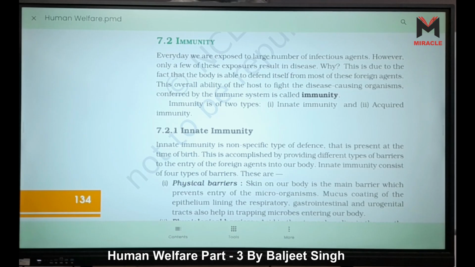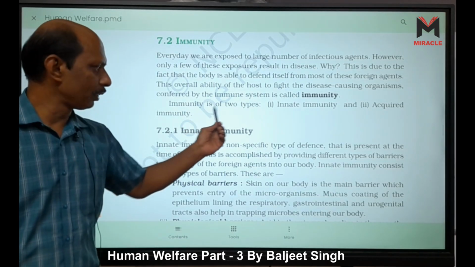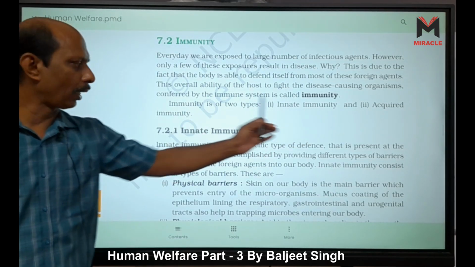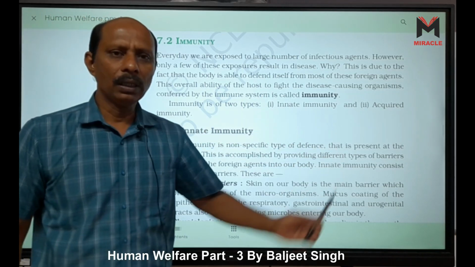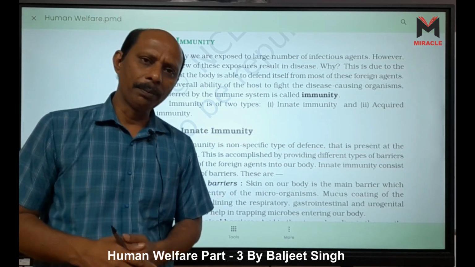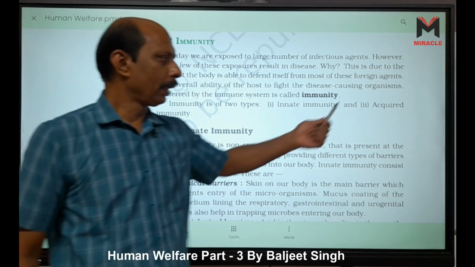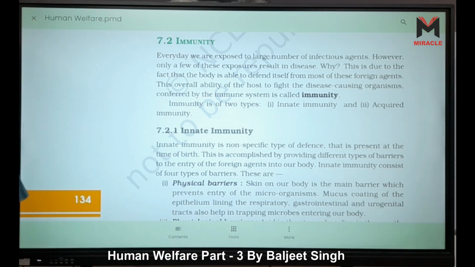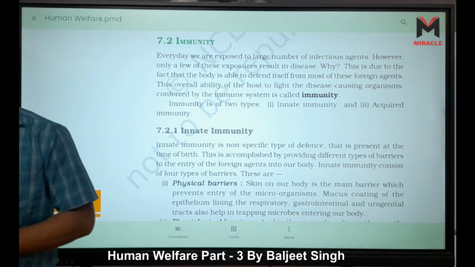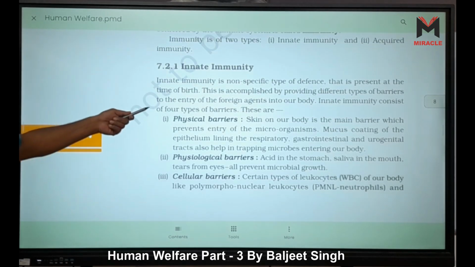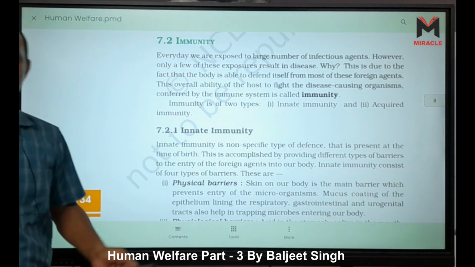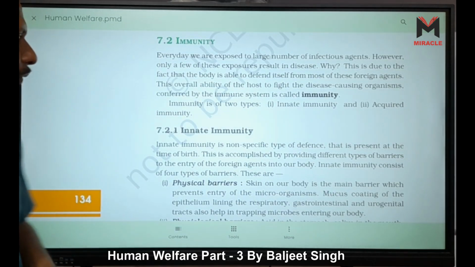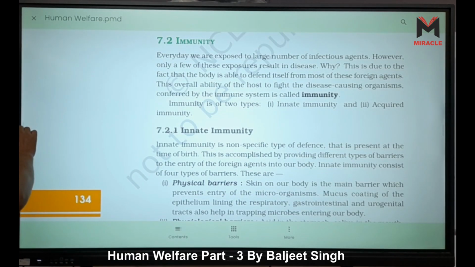There are two types of immunity, innate and acquired immunity. Innate means immunity which we get by birth, and acquired means which we get after birth. So first we are going to read about the different types of immunity. Before going to read this NCERT, first I tell you something about immunity.